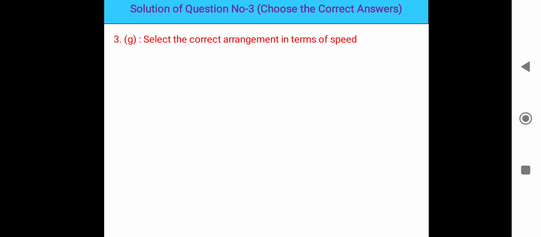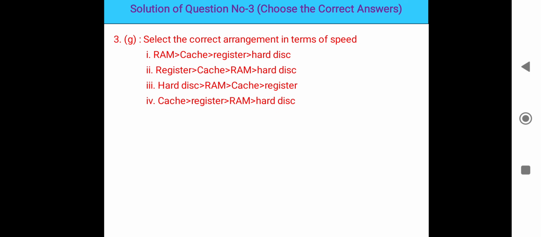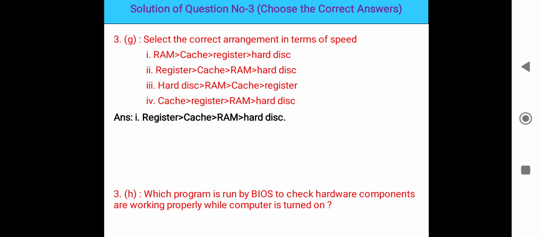Select the correct arrangement in terms of speed. Generally the speed of the register is highest, then cache, then RAM, then hard disk. In real-time applications, when you work on the register, the computer is very high speed. When you work in cache memory, it is slow compared to the register, and RAM is also slower. When you access something on the hard disk, after some seconds it will respond. So the second option is the right answer.